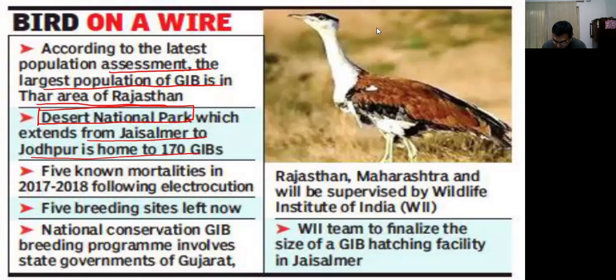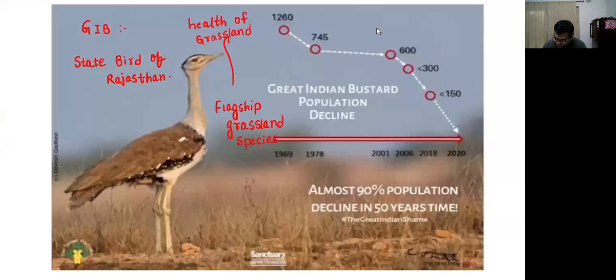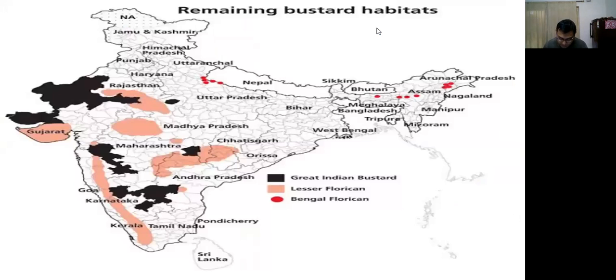There is a National Conservation program, we'll see about that. Now, population distribution: where is this mostly distributed? Almost 90% of the population has declined in the last 50 years. So where is the population? Most of them are in the Gujarat area, Rajasthan, and Maharashtra, then Karnataka and Andhra Pradesh combined.